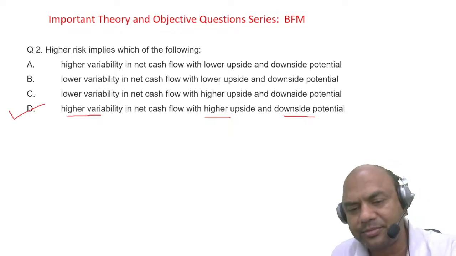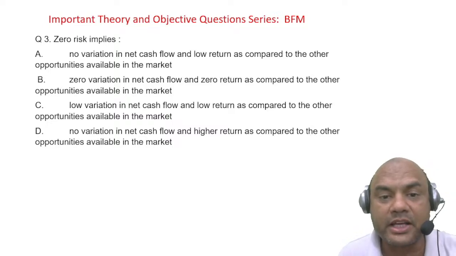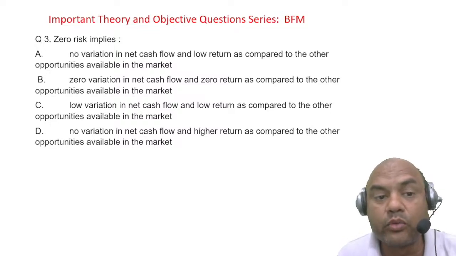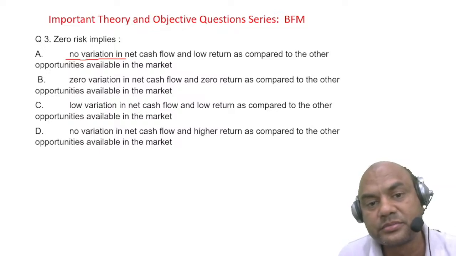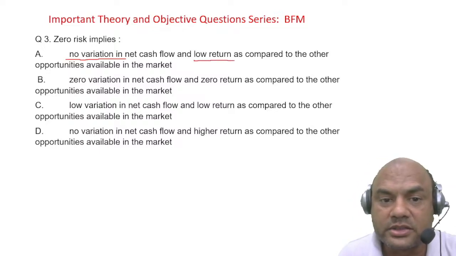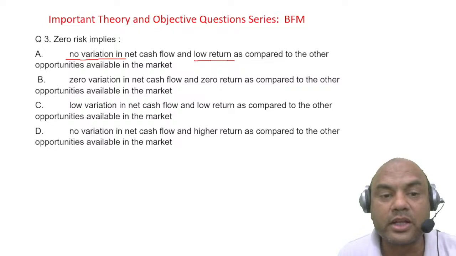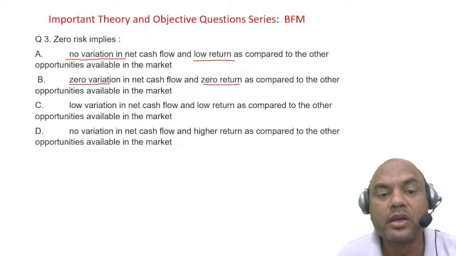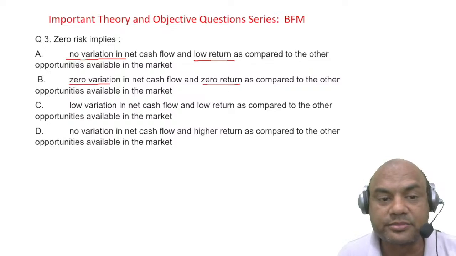Okay. Simple. Zero risk implies what? What is zero risk? No variation in the cash flows, low returns as compared to the other opportunities available in the market. No variation. The first example which I gave you, project A, 2 lakh, 2 lakh, 2 lakh. Lower returns. Zero variation in the net cash flow, lower returns as compared to the other projects. So zero variation, zero returns. Low variation in the net cash flow and low returns as compared to the other opportunities. Okay, low variation and low returns.